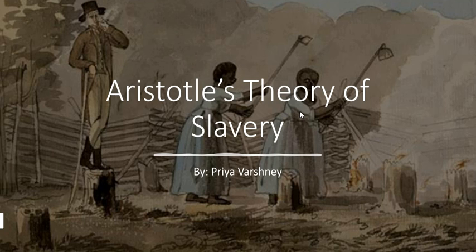As we have already studied, Aristotle is also a believer of common sense, right? He used to think that in order to understand what is right and what is wrong, no special knowledge is required. You just need to have common sense. So in this video, we will see how, using his common sense, Aristotle tries to prove his point on slavery, right? Okay, so let us begin.